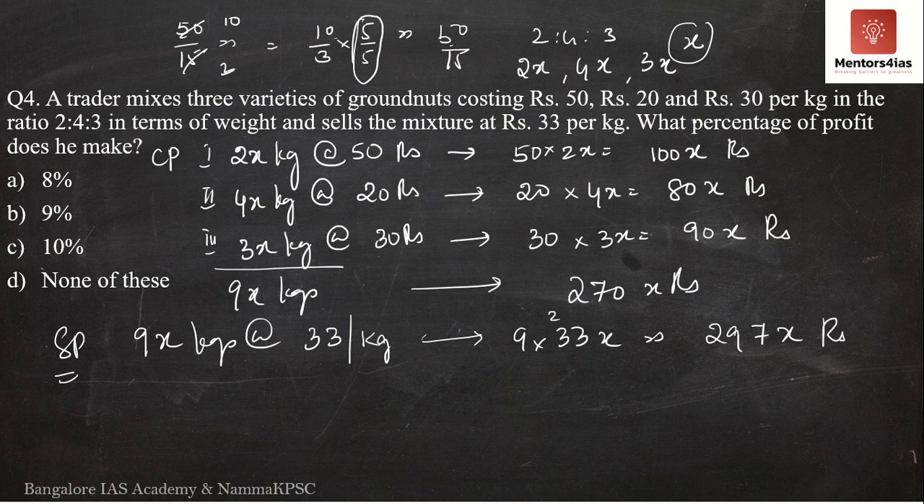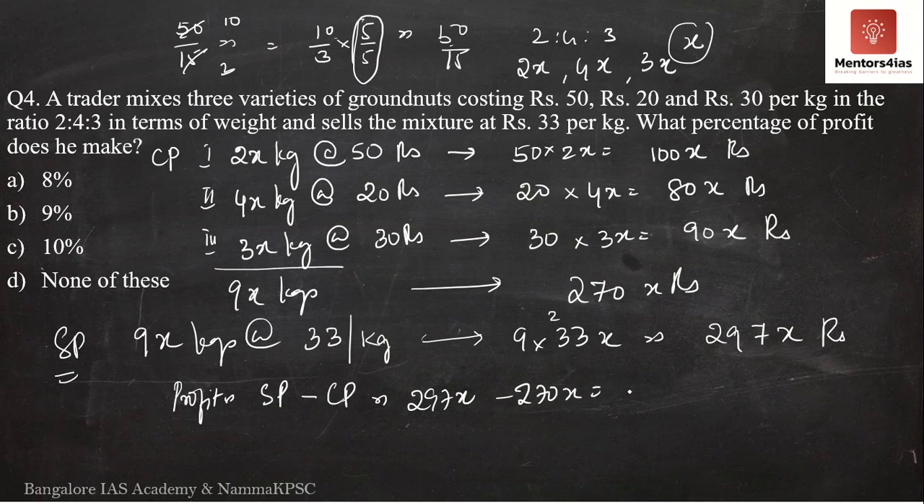What is the question asking for? The question is asking for what percentage of profit does he make. In order for us to determine the profit percentage, we will first take the profit itself. What is profit? Profit is nothing but selling price minus cost price, where selling price is 297x and cost price is 270x. Therefore, what is the profit? 7 minus 0 is 7, 9 minus 7 is 2, 2 minus 2 is 0. Therefore, the profit is 27x.